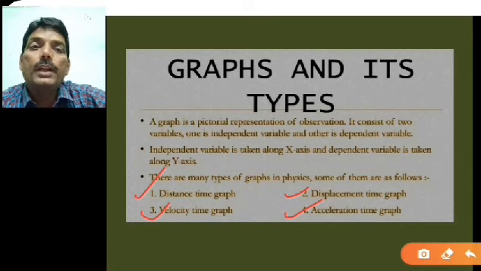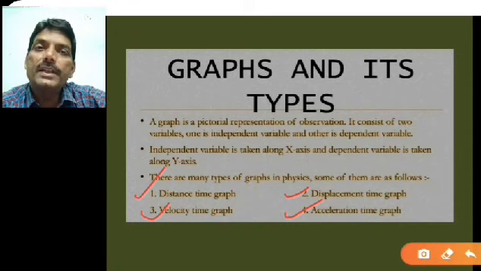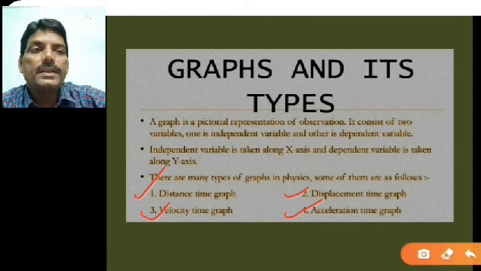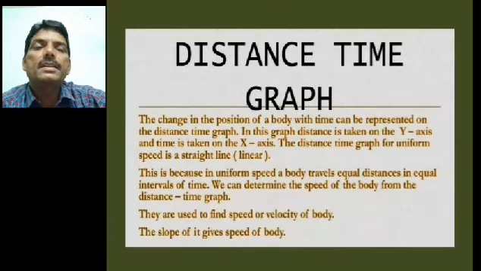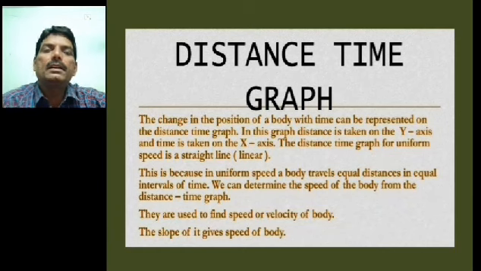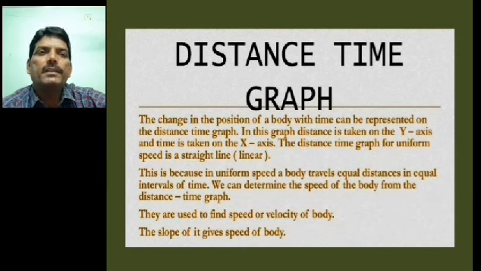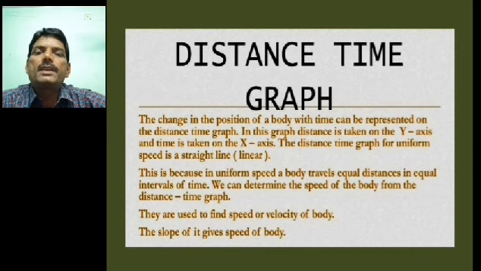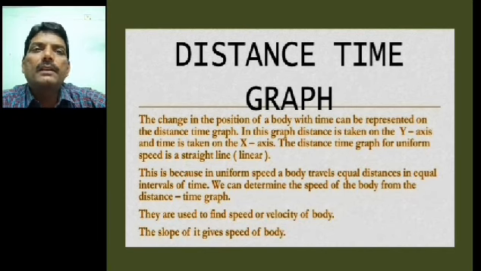Now whatever the graph I will now going to discuss, I will not show any points here. For example, in this distance time graph, you can see here the change in the position of the body with respect to time can be represented on the distance time graph. In this graph, distance is taken on y-axis and time is taken on x-axis. The distance time graph for uniform speed is a straight line or linear.